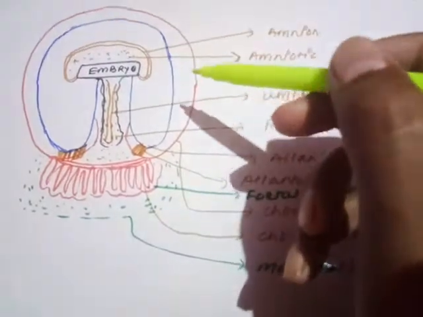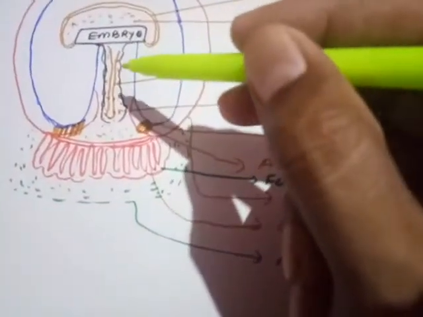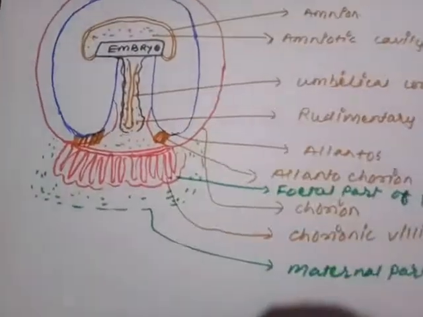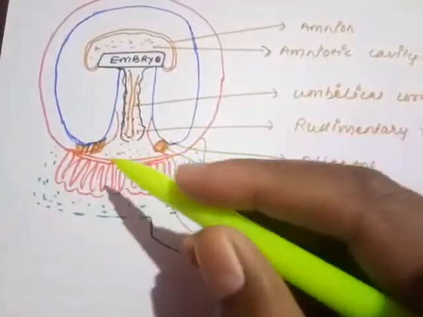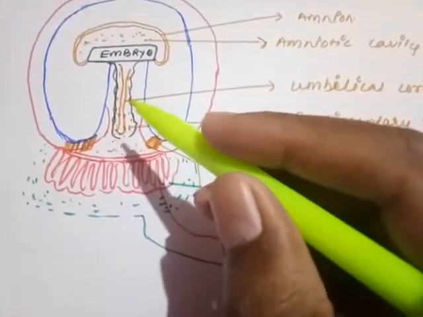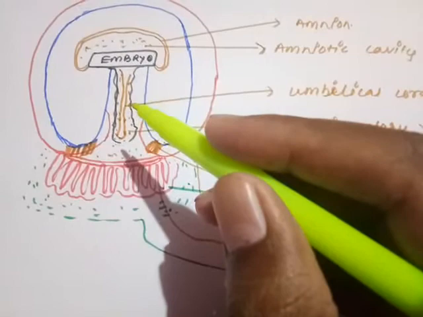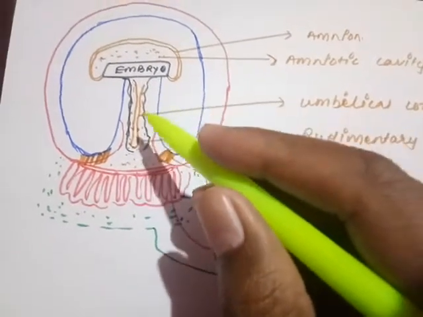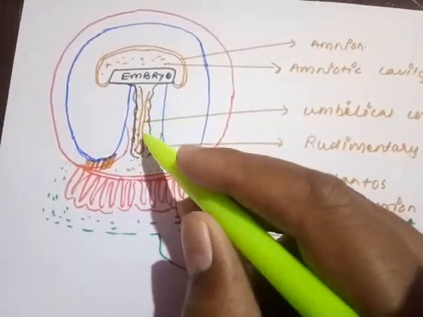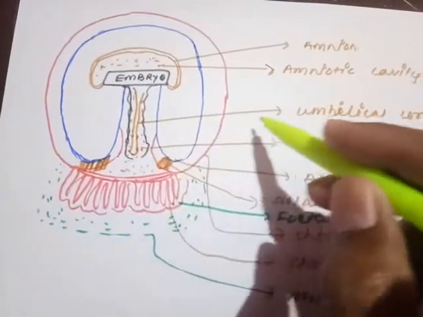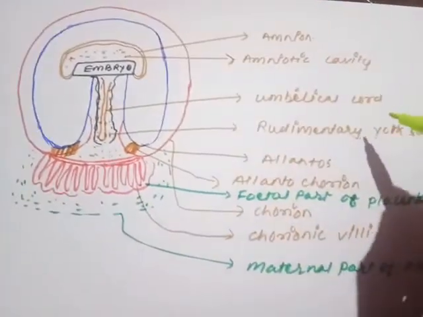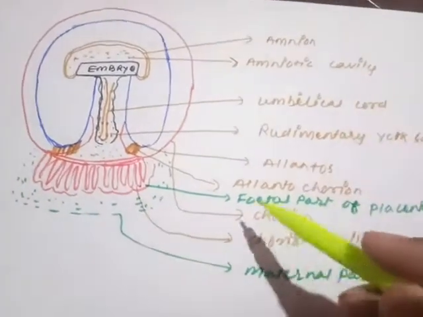That is the one fetal membrane. Just below the embryo, what is there? The next fetal membrane, called the yolk sac. The yolk sac earlier developed as a large vessel-like structure, the primary yolk sac. Gradually it reduces into a thin tube-like structure, which is called the umbilical cord.